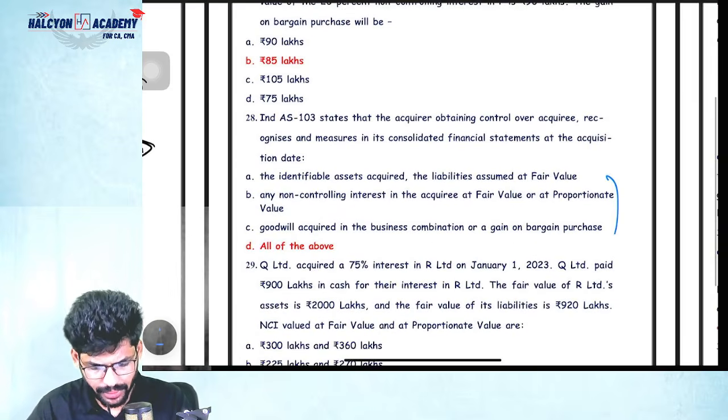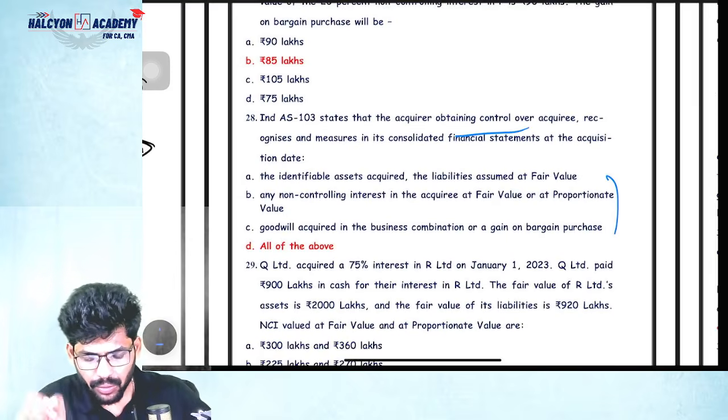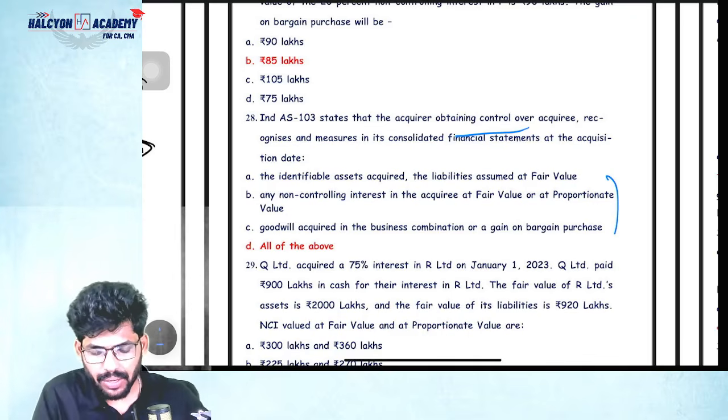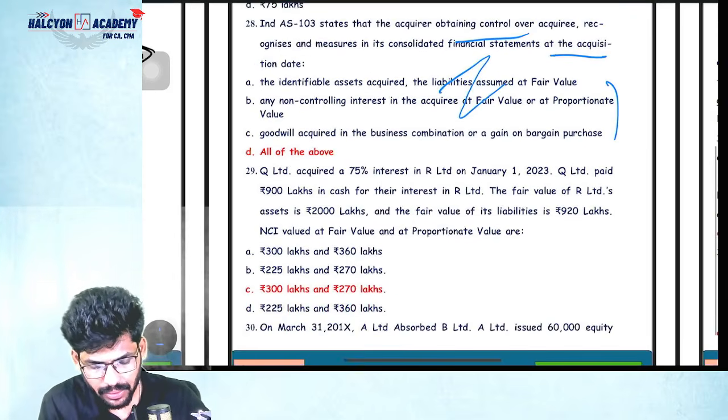Next, question number 28 is also done, right? Ind AS 103 states that the acquirer obtaining control over the acquiree recognizes and measures it in the consolidated financial statements at the acquisition date. So all this is done, right?